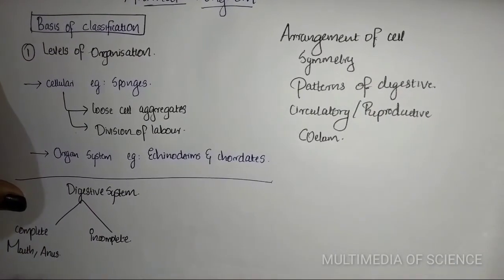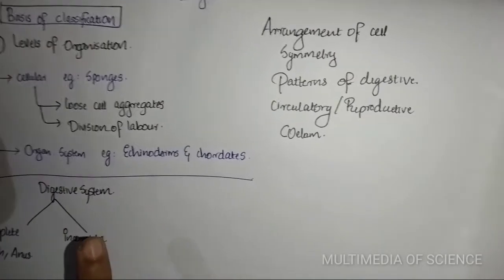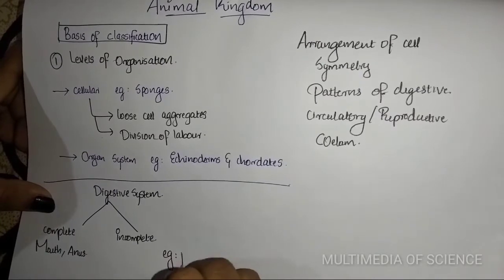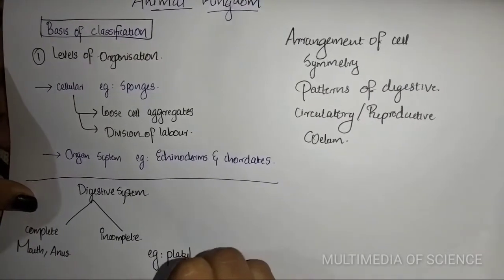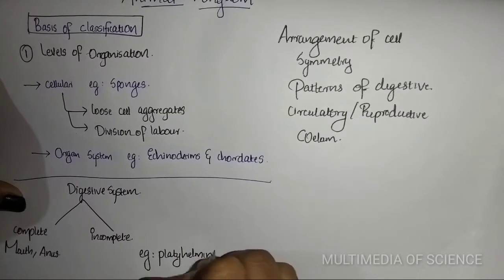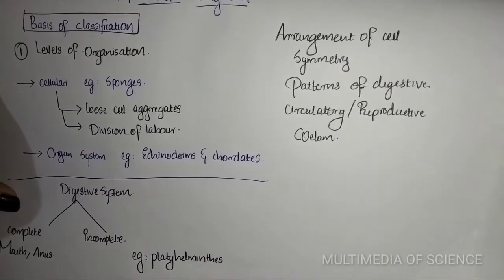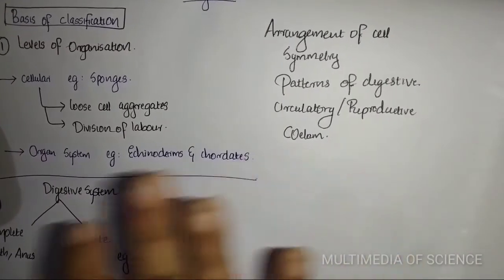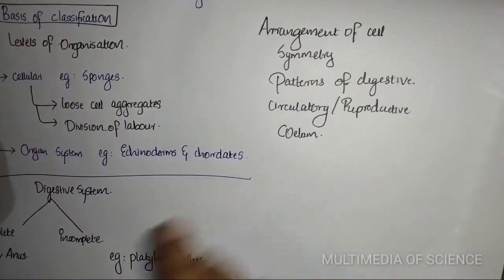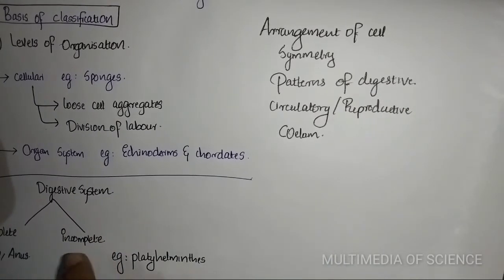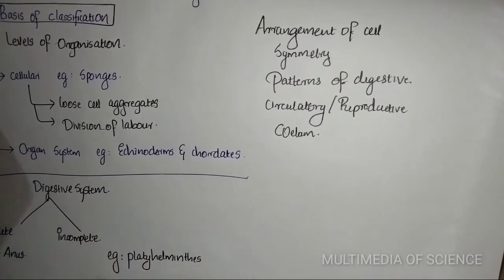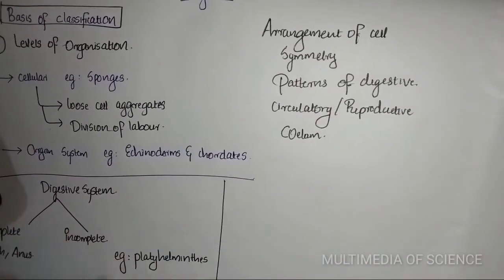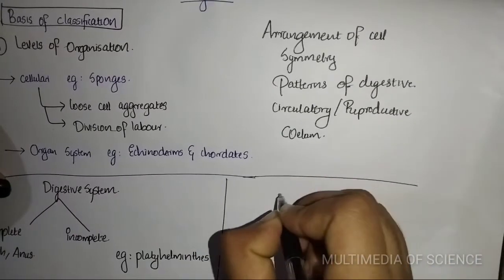So when mouth and anus are both present, it is called a complete digestive system. And if there is only one opening, for example the digestive system in platyhelminthes, it has a single opening to the outside of the body that serves both as mouth and anus. So it is an example of an incomplete digestive system. Clear? Next is the circulatory system.